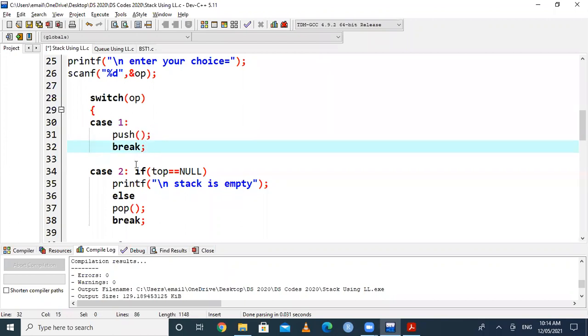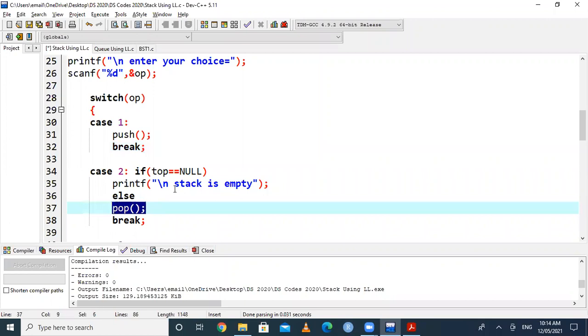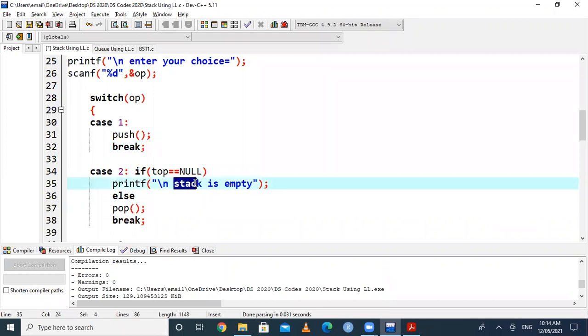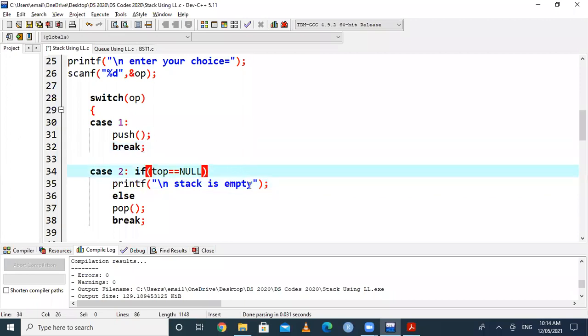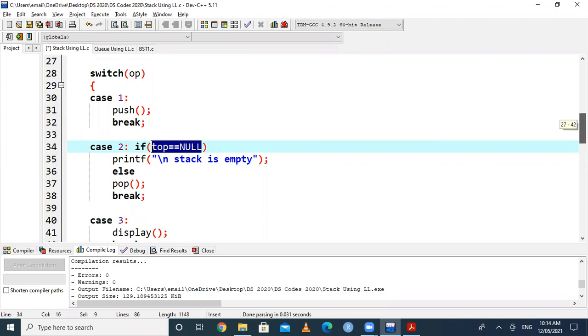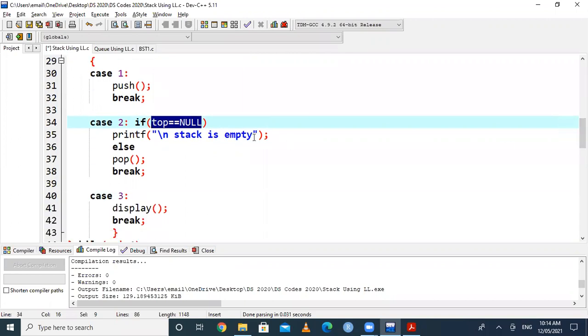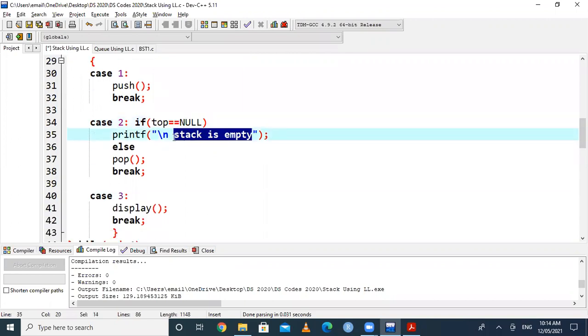and break the case. Then in case number 2, we have to call pop function, but before popping, we have to check condition like stack is empty or not. So there is a condition present for stack is empty, and that is indicated by top equal to null. In case of array, it is indicated by top equal to -1. But in case of linked list, it is top equal to null. And if this condition is satisfied, then this printf is executed: stack is empty.